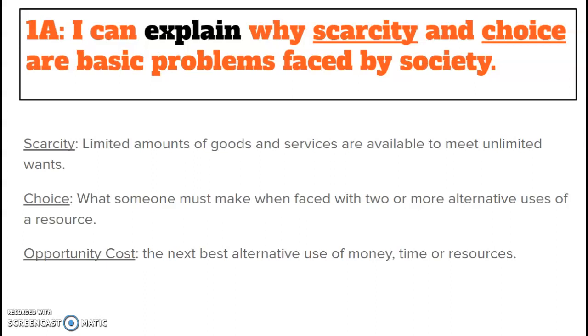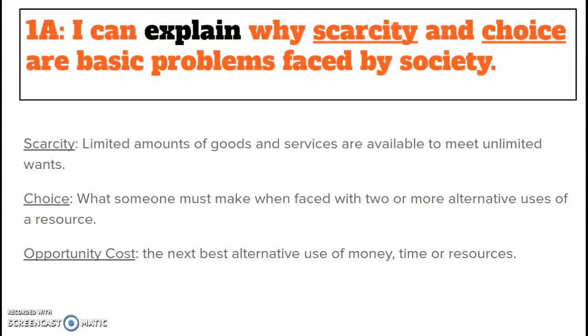So the first one we're going to look at is 1A. 1A asks for the student to explain why scarcity and choice are basic problems faced by society. So right here it is. I can explain. You have to be able to explain why scarcity and choice are basic problems faced by society.